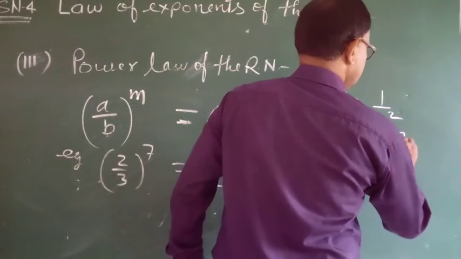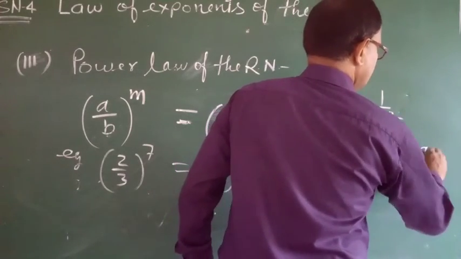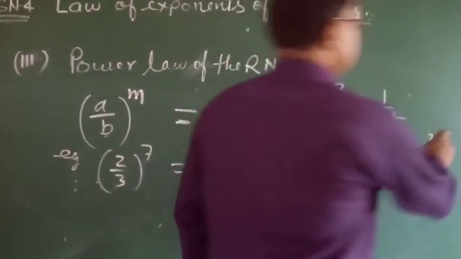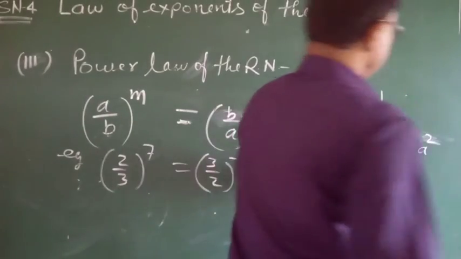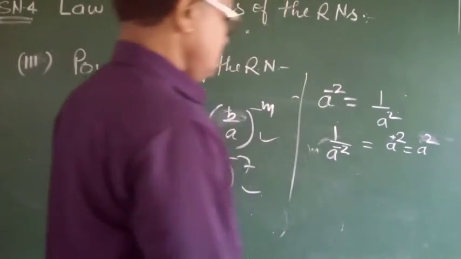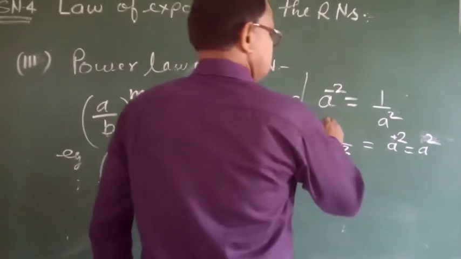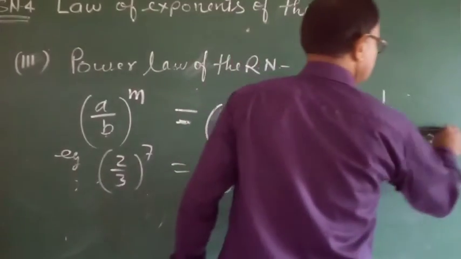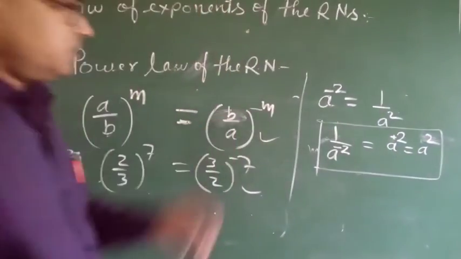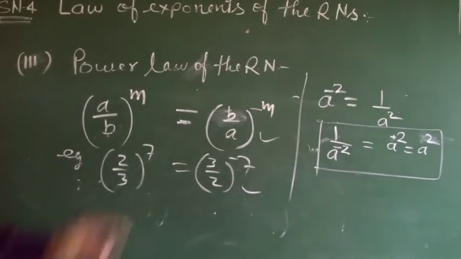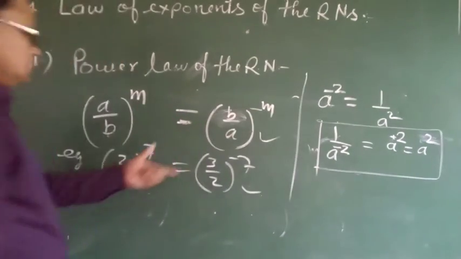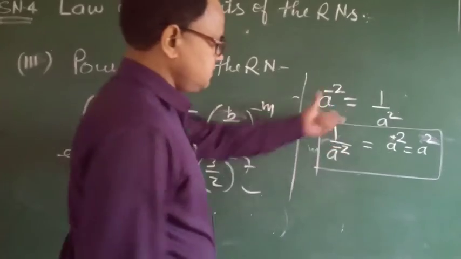A to the power 2, we can write here plus 2, positive. Okay? Thus we can write this form. Okay, student? On this basis you can write.